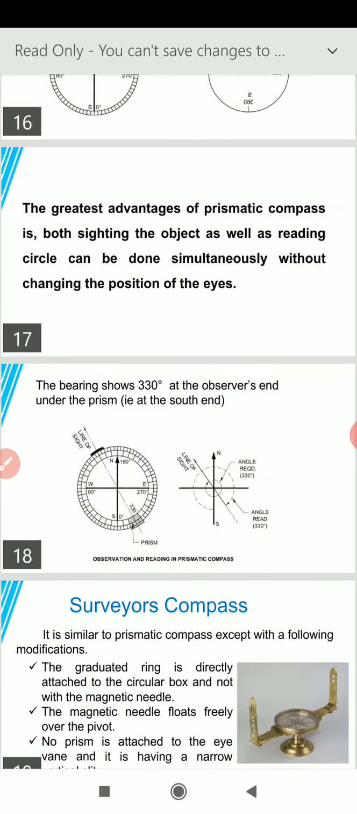So this slide shows how the bearing is noted down. It's just an example showing 330 degree at the observer's end under the prism, that is at the south end. So it is an angle starting from north up to the line. So from 0 degree at north and then moving up to the line, it covers 330 degree.